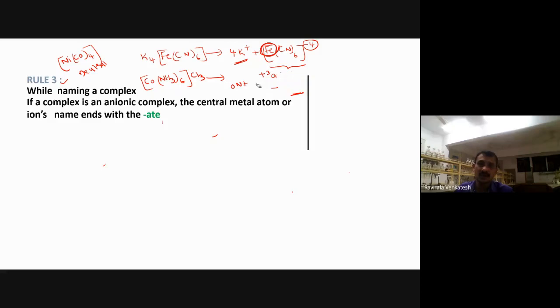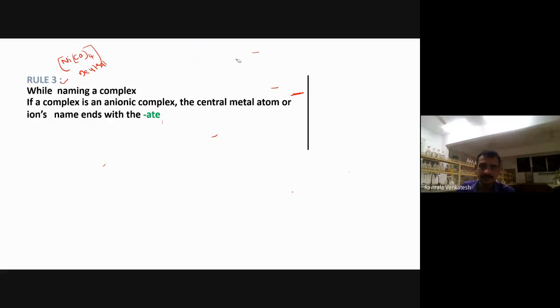I think everyone got what is an anionic complex, what is a neutral complex, what is a cationic complex. Yes, sir. Right, very good. You have to speak out better. If you sit like this without talking anything, I can't. Concentrate. If anybody is talking or asking questions, then only I can put more effort. Otherwise, I am simply explaining to the walls.